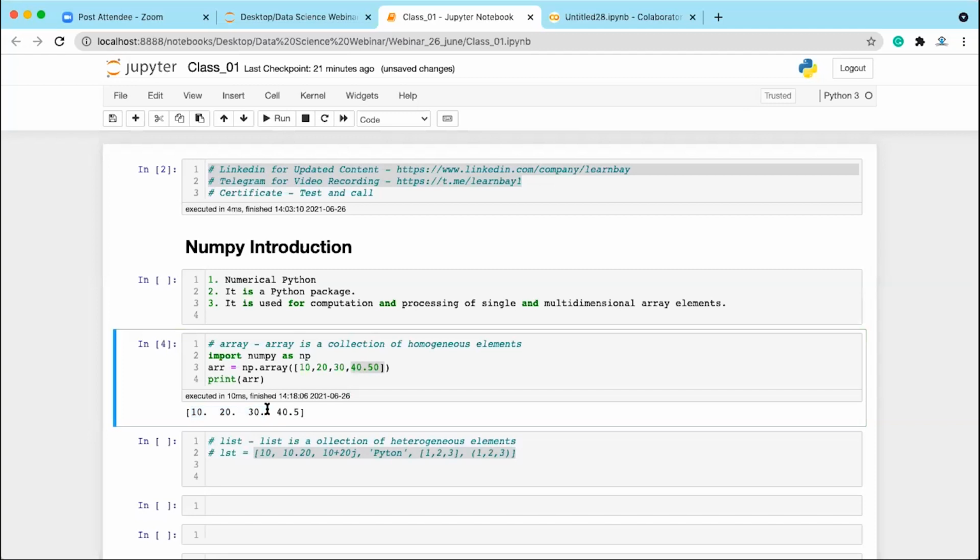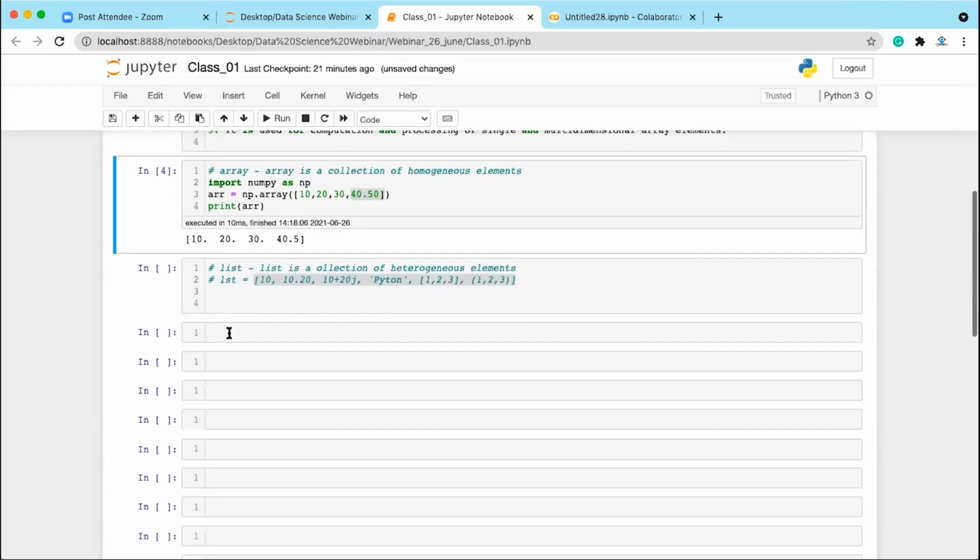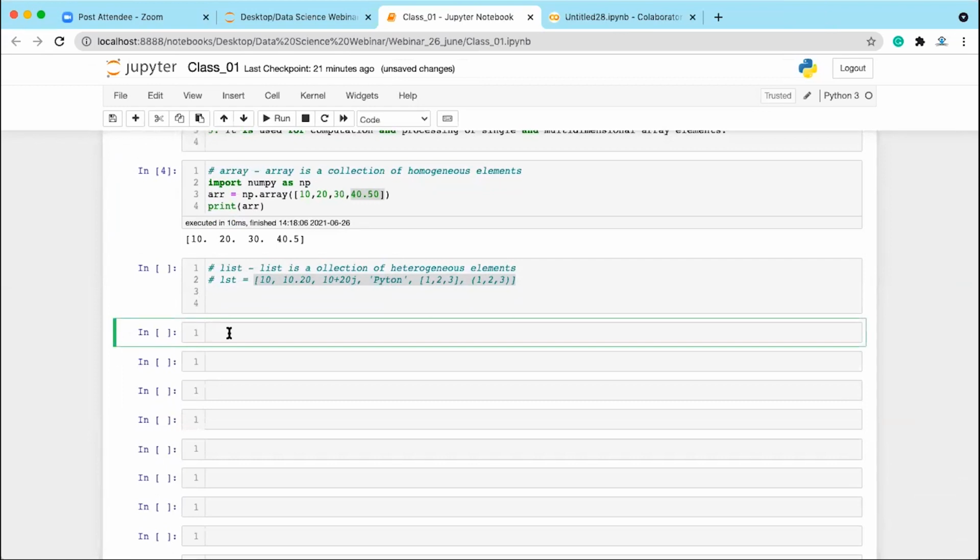So what we can understand from here is that array is a collection of homogeneous elements and list is a collection of heterogeneous elements. So an array can be used to store data of the same type. For example, take an Excel sheet with a name column, an ID column and a salary column.